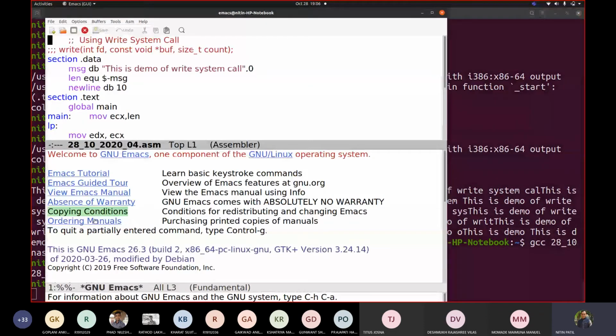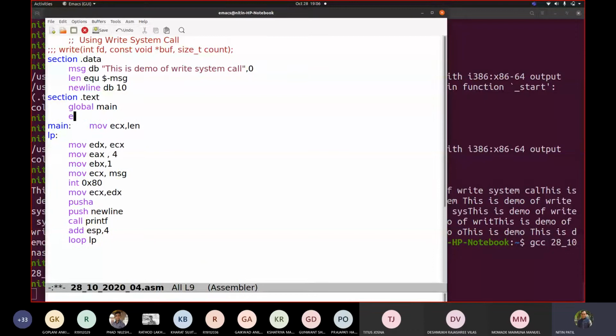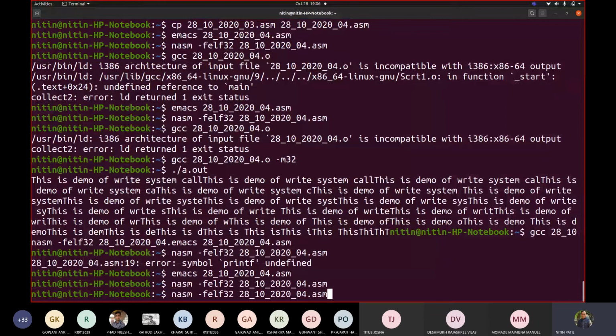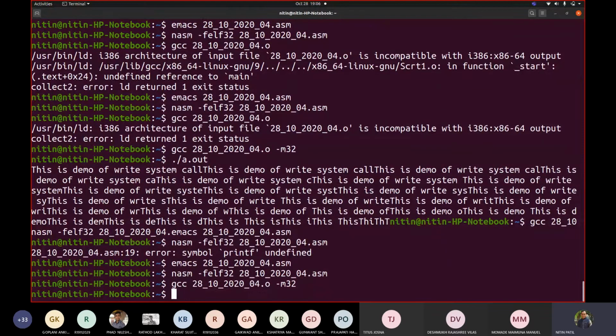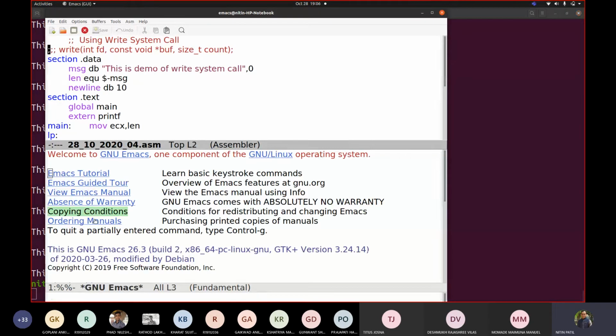External. NASM, GCC. I haven't written printf, that's why there's a problem.